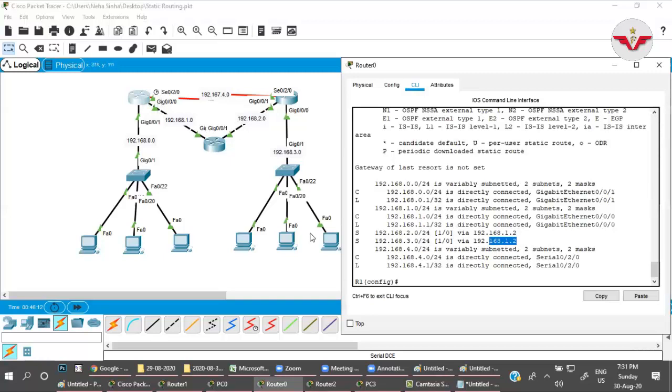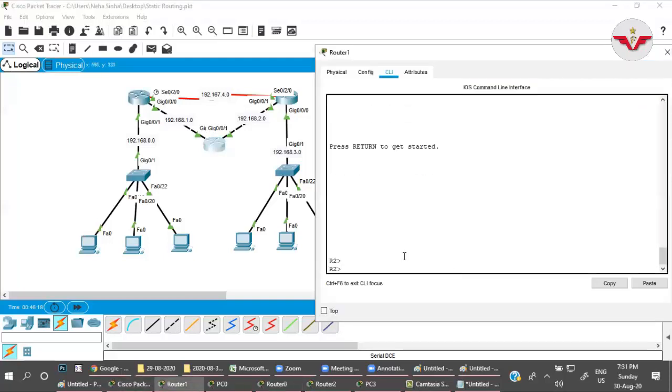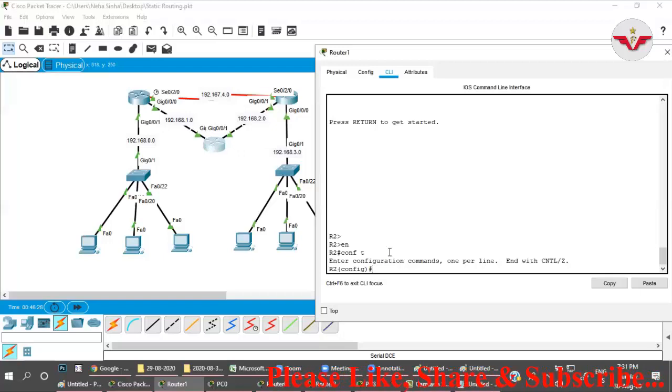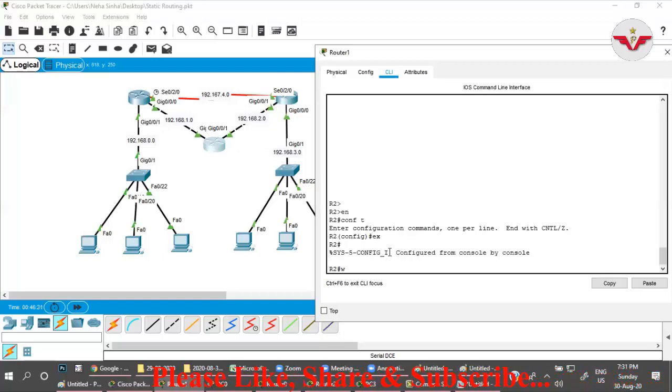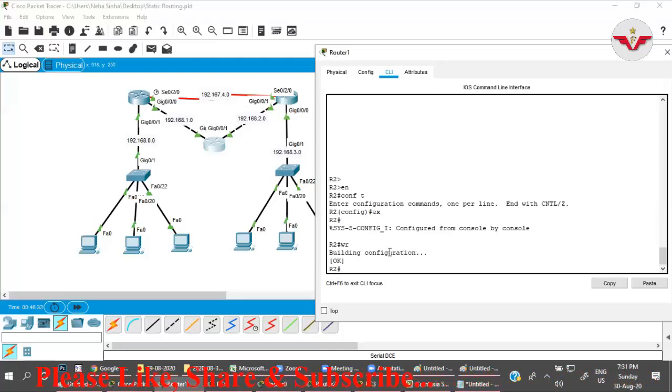In case this port goes down, I'm just coming to this router and keeping this as down. Enable, config T, or suppose this router is going down, saving the configuration, and I'm just rebooting it. Reload.